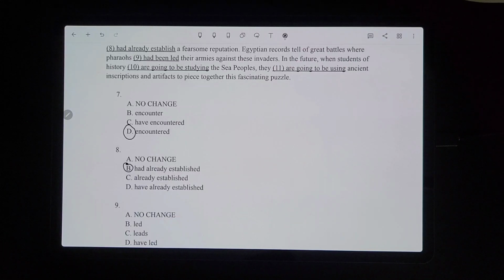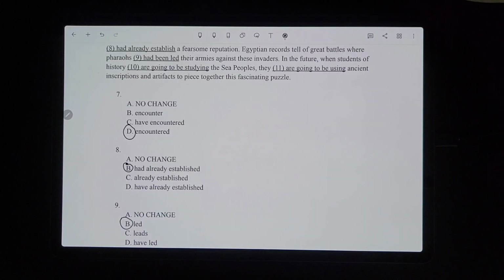and then it would have to be, let's see, it would be led, because pharaohs is plural, and then it would have to be happening in the past, like they led them in the past, so it's the plural past tense. It's plural and in past tense. So it would have to be B.